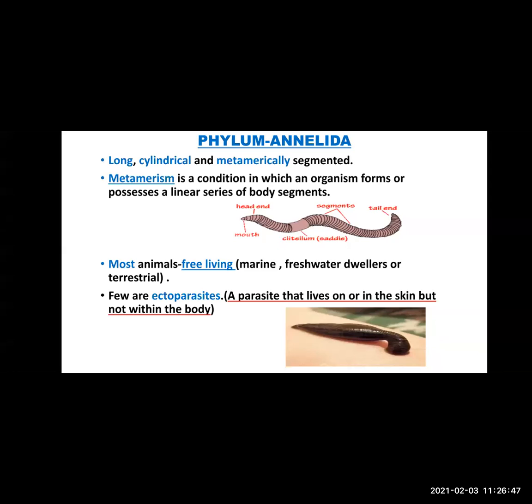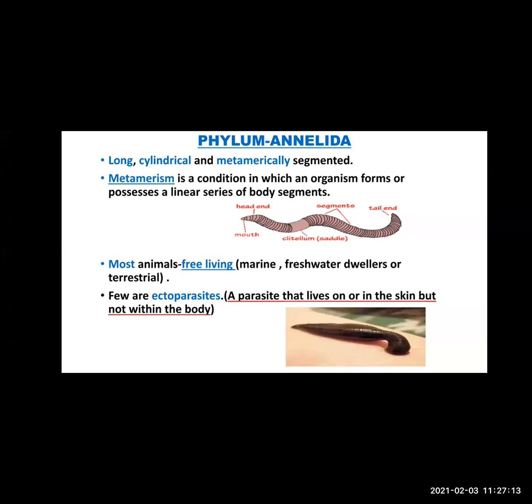Most of the animals are free living, but few species are also ectoparasites. Free living ones can be found in marine water, in fresh water, or even on land, in soil, so they are terrestrial in nature. Few species are ectoparasites.